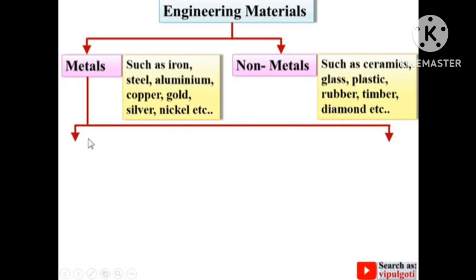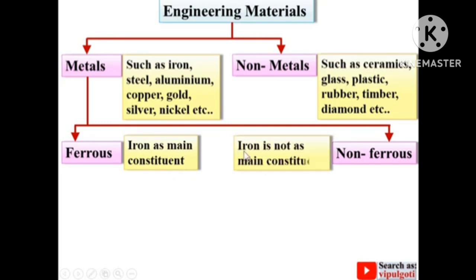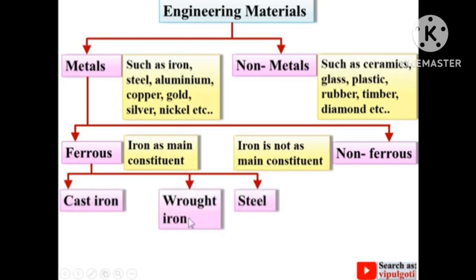Metals are further classified in two different categories: ferrous metals and non-ferrous metals. Ferrous metals have iron as the main constituent, whereas in the case of non-ferrous metals, it is exactly opposite. That means iron is not the main constituent. Ferrous metals are further classified in three different categories: cast iron, wrought iron and steel.